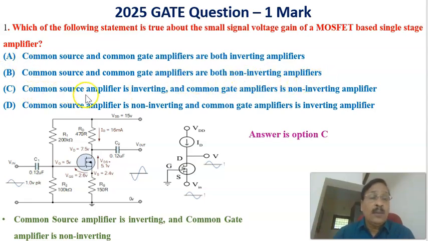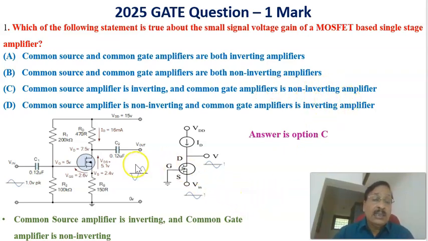Option C, common source amplifier is inverting and common gate amplifier is non-inverting. And D, common source amplifier is non-inverting and common gate amplifier is inverting. These are the four options, and the answer is option C, that is, common source amplifier is inverting and common gate amplifier is non-inverting.